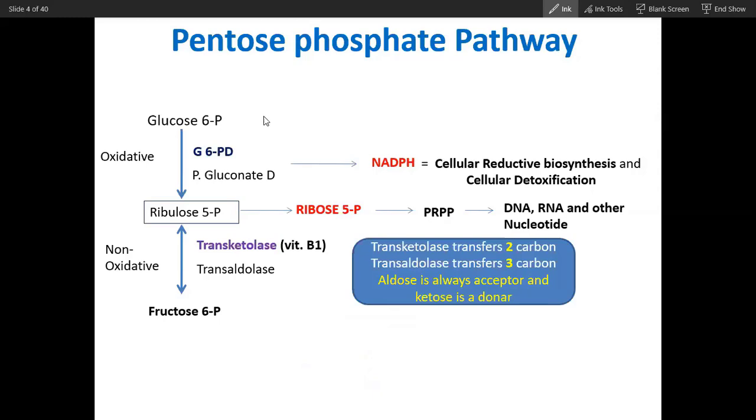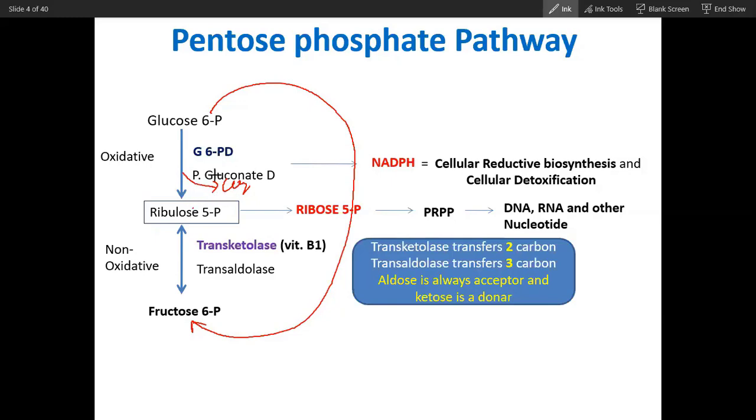The name itself suggests pentose phosphate pathway: from glucose 6-phosphate, pentose is formed, and from this pentose it can again be converted into hexose. That is why this pathway is called a shunt. You can see this can convert into this, and this can convert into this. This is like a cycle, and with every conversion there will be a loss of 1 CO2.